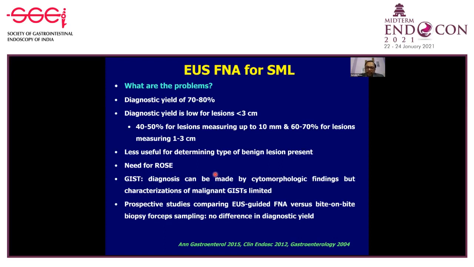We may be able to differentiate between a benign and a malignant lesion, but EUS-FNA has a very poor diagnostic yield for determining the exact type of benign lesion present. And then, to increase the diagnostic yield, we need ROSE also, which increases the cost.